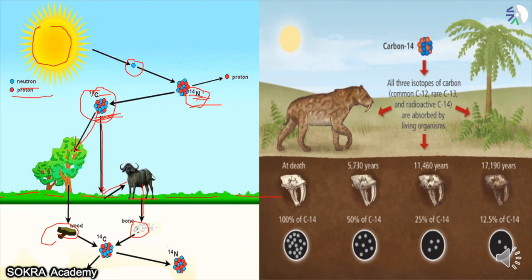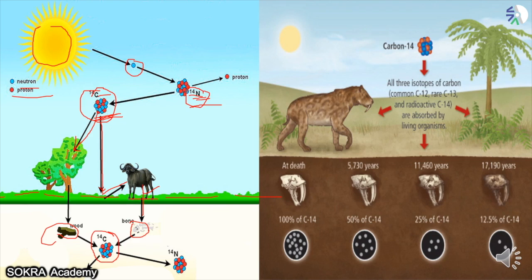For example, just look here. Carbon has three isotopes, C12, C13, and C14. But we study only C14 because, as I've told you before, it is radioactive. Carbon has three isotopes, 12, 13 and 14, but only 14 is radioactive. That is why we study only 14, because it is not going to disintegrate from the earth.